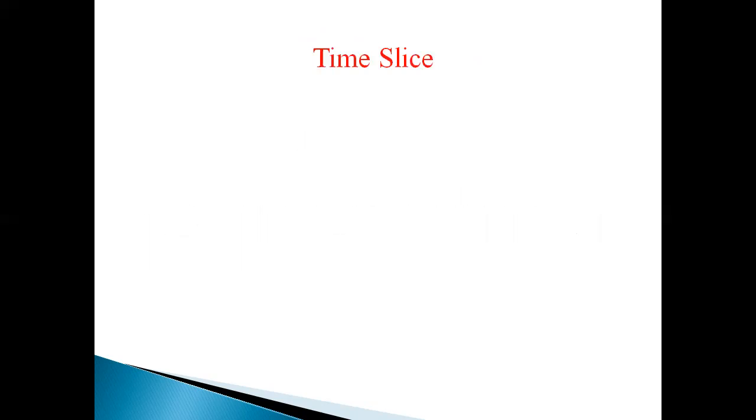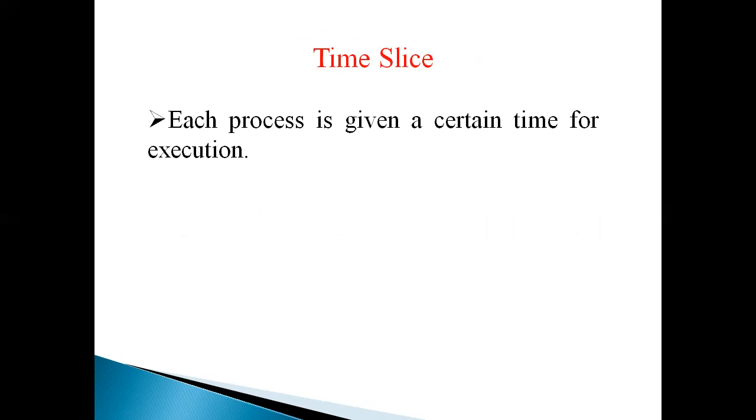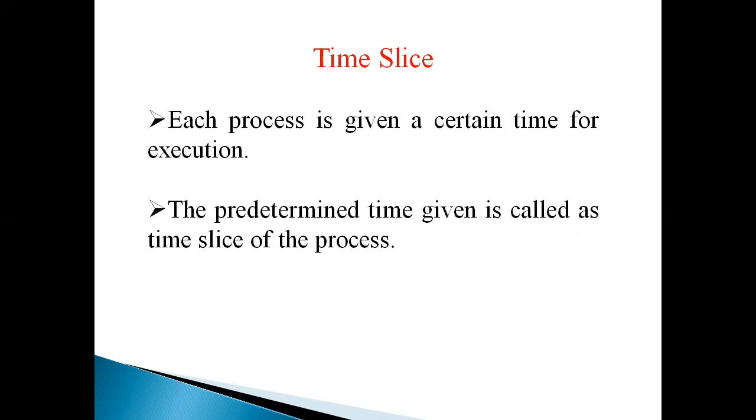Next one is time slice priority. Each process is given a certain time for execution. In this priority, every process gets a certain time. That is called a time slice. So the predetermined time given to all the processes is called the time slice.